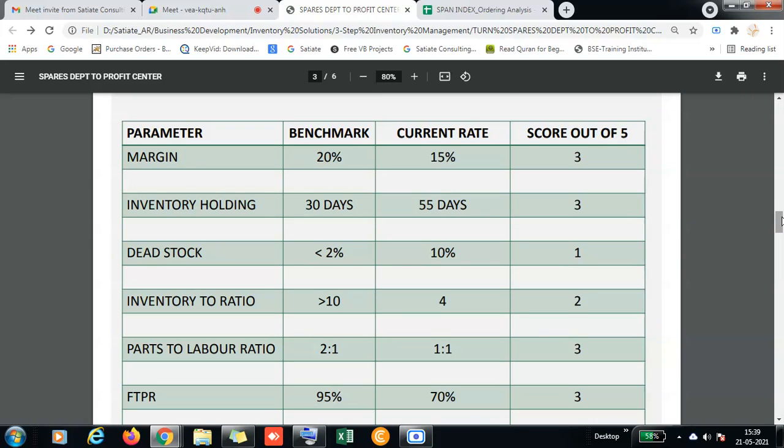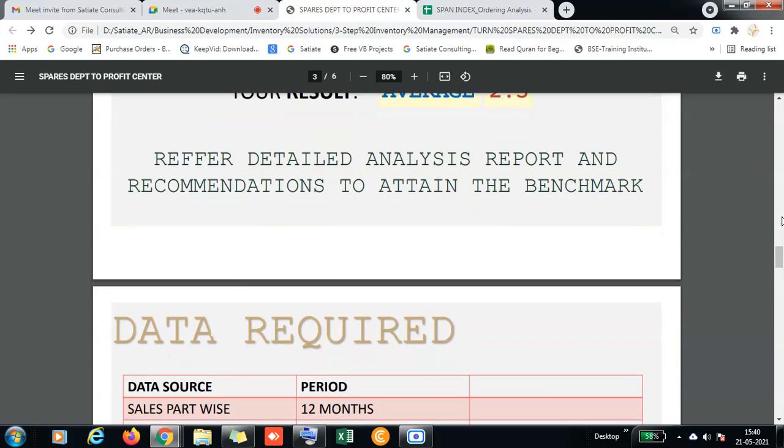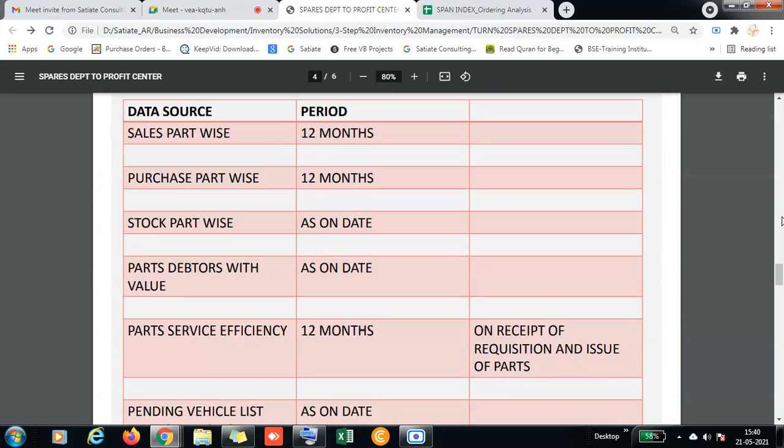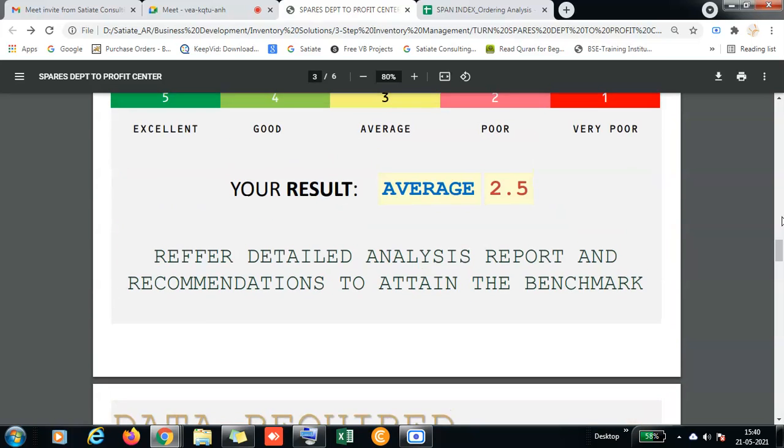Then we can plan, as I said, the inventory and ordering system. Yes, definitely, we have to. You don't need to visit my place for the assessment, is it? I think it's not required actually. We just need the data which is required to be generated from your DMS, and you share it to us. We will work it out here and share the report with you.